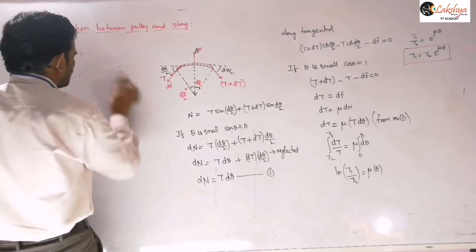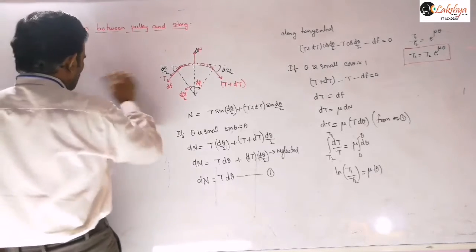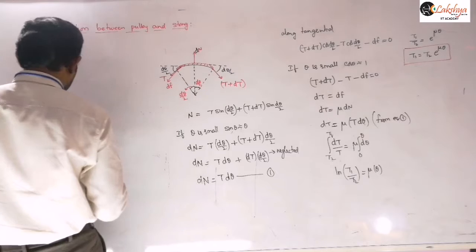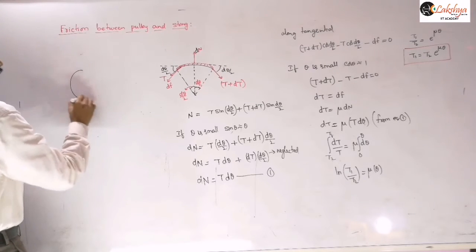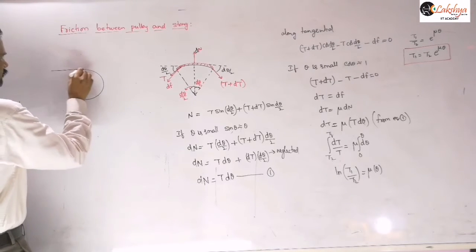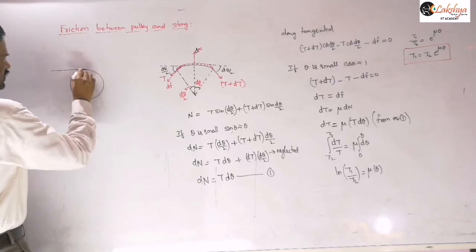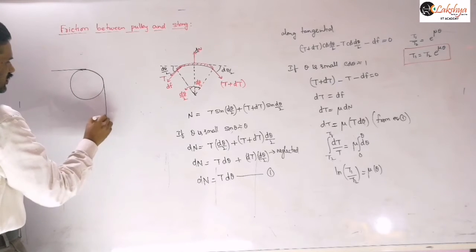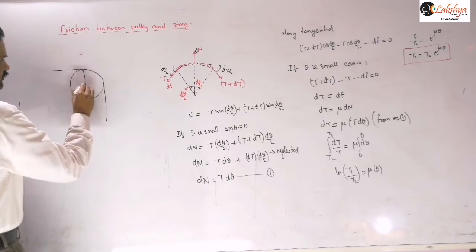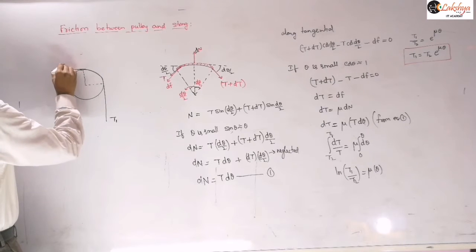Now suppose I am taking a situation with a particular angle, for example I am giving here. It comes in contact here and leaves the contact here. This is our T1 and this is our T2.